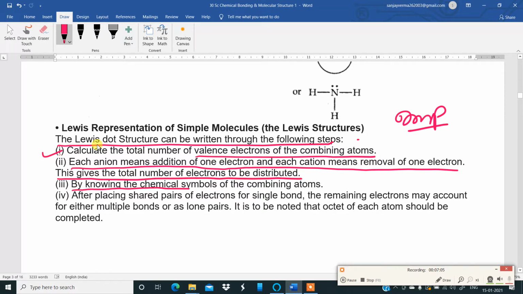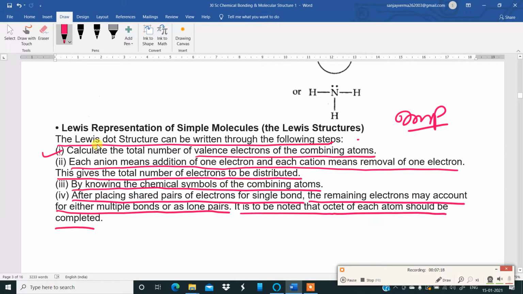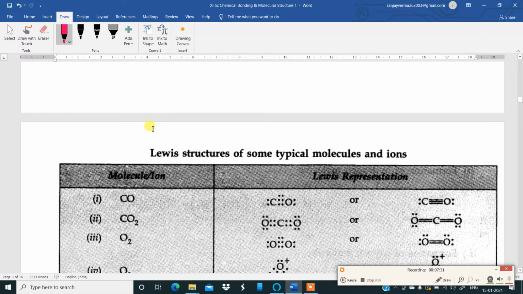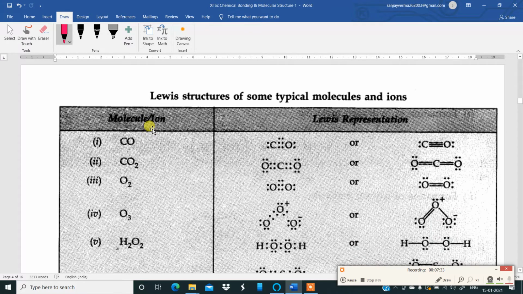By knowing the chemical symbols of the combining atoms, after placing shared pair of electrons for single bond, the remaining electrons may account for either multiple bonds or as lone pairs. It is to be noted that the octet of each atom should be completed at the end of the day. So that is how you have to follow the rules for the Lewis representation of simple molecules, which are called Lewis structures. Okay. Now I am going to show you a very important table in chemistry.